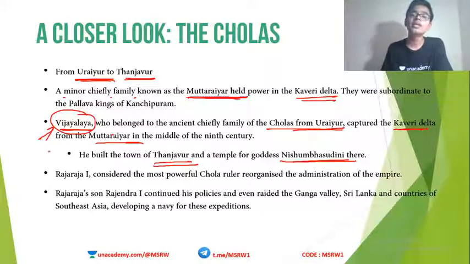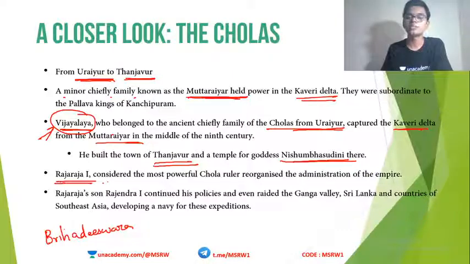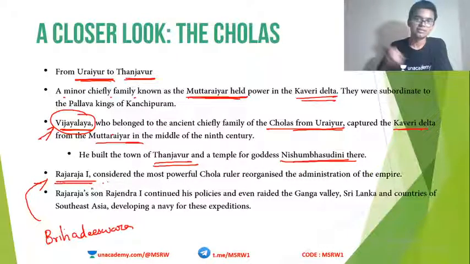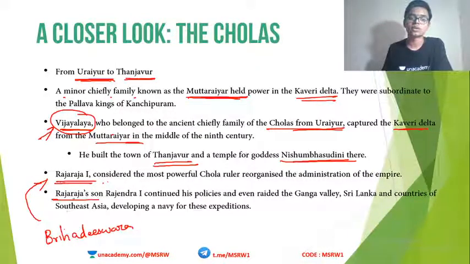But the prominent king of the Chola dynasty came later, in the 10th century, and he is Rajaraja I. Rajaraja I is considered the most powerful Chola ruler, and he is the person who built the Brihadishwara temple. The very famous Brihadishwara temple was actually constructed by Rajaraja I in the 10th century AD. Rajaraja's son was Rajendra I.